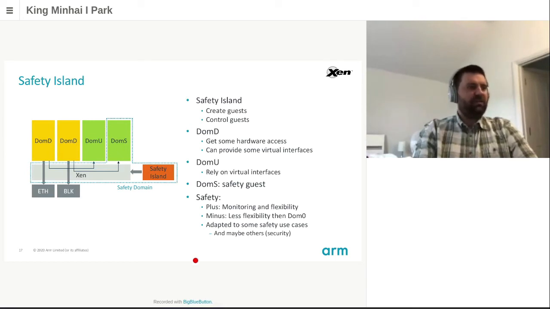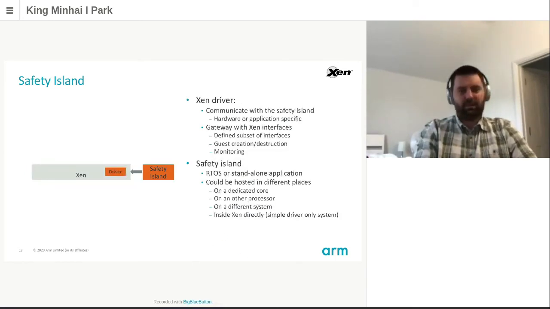How would such a system be designed? There would be two components to start working on something like this. The first one would be a driver in Xen. This driver would handle the communication with the safety island. The driver will probably be hardware or even application specific, depending on where the safety island actually is and how it communicates with Xen.